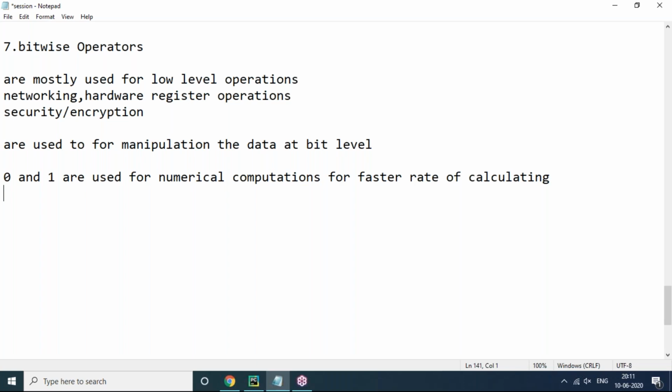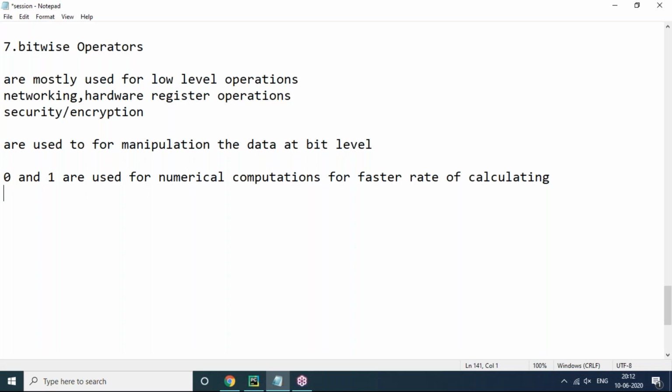But in our software development we will not use them purely; in most cases only for low level activities. This is the purpose of bitwise operators.